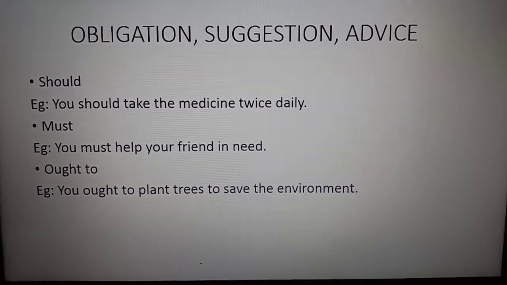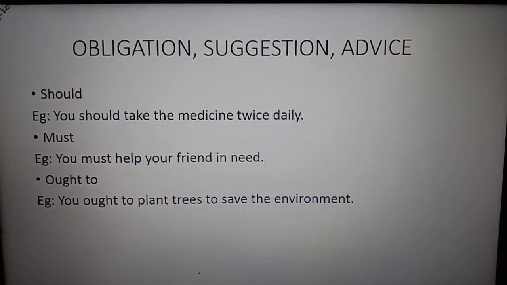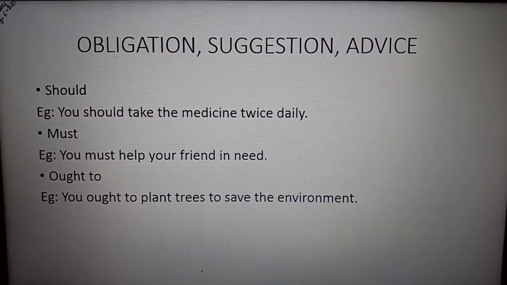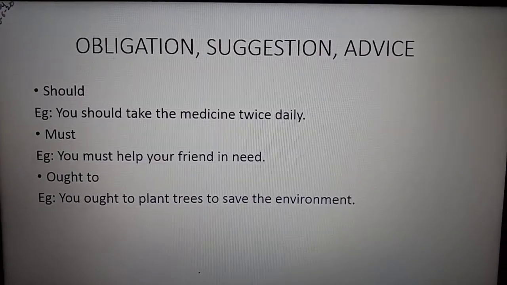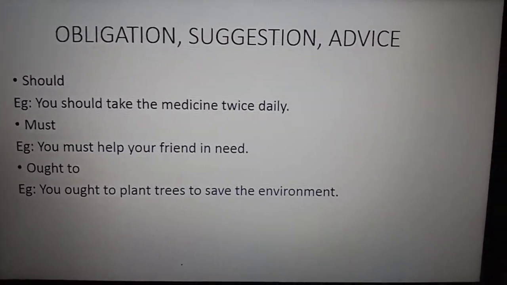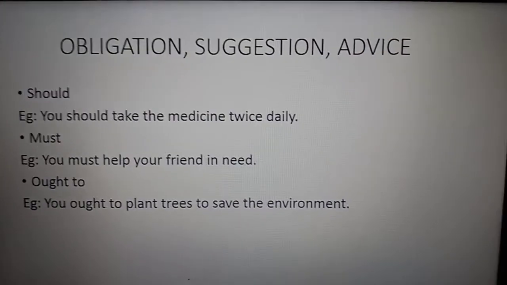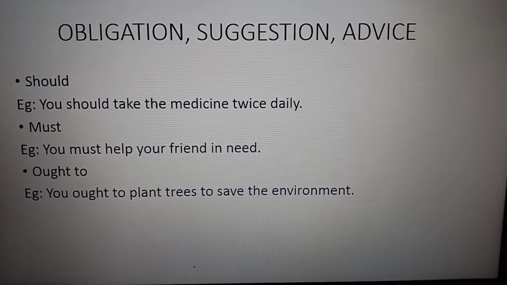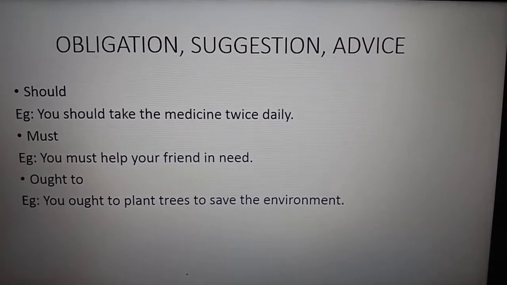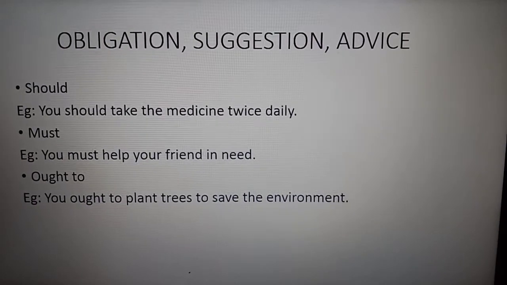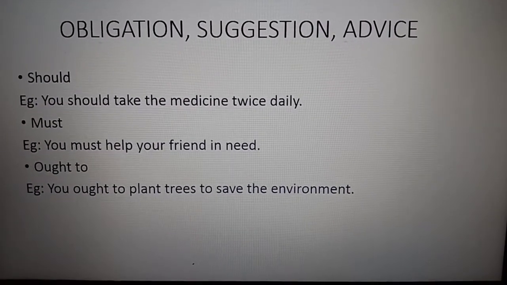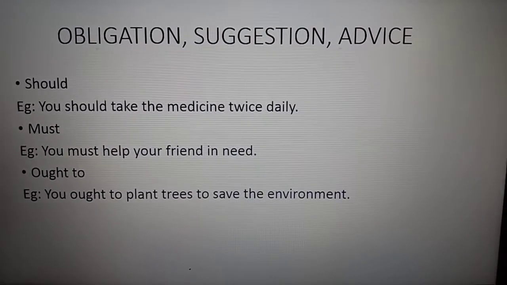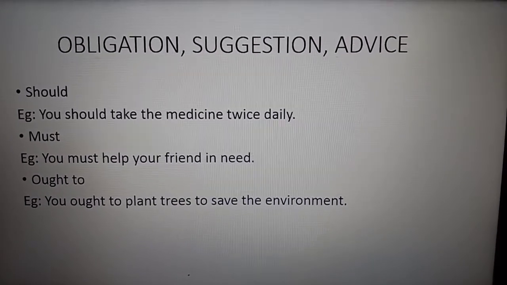Next are the modal auxiliaries which express obligation, suggestion, and advice. Obligation, that is a duty, like you should take the medicine twice daily. Here it's talking about you should, it is obligation. Must: you must help your friend in need. So what are the modal auxiliaries? Should, must, we are using as obligation, suggestion, advice. Ought to: you ought to plant trees to save the environment. Got it?